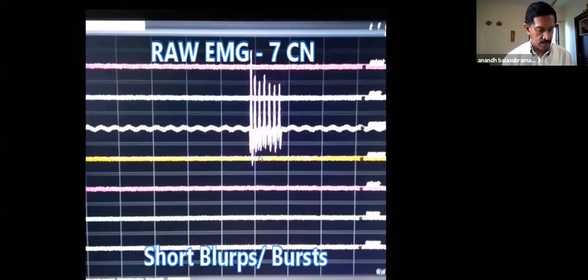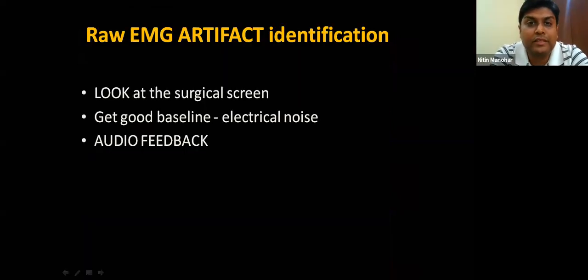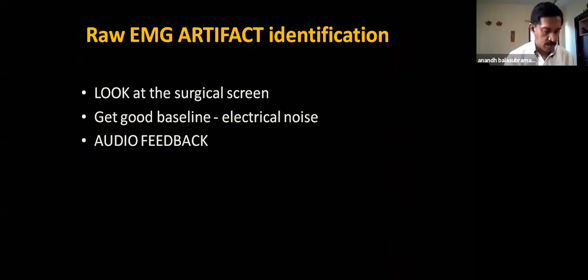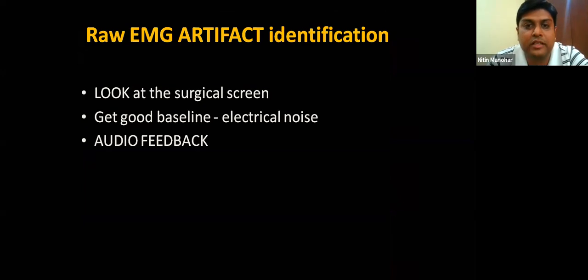Okay. So many people ask this question: how to identify artifacts, or how to look at raw EMG artifacts, and how to identify whether it's an artifact or an actual irritative signal. The key lies, I think, in looking at the surgical field. I emphasize that you should have a screen for yourself when you're doing IONM to see what the surgeon is doing. Then whenever he's doing a QSA or some instrumentation and you find the artifact, you can correlate it beautifully. So always look at the surgical screen, and have a surgical screen pointed towards the IONM monitoring person.